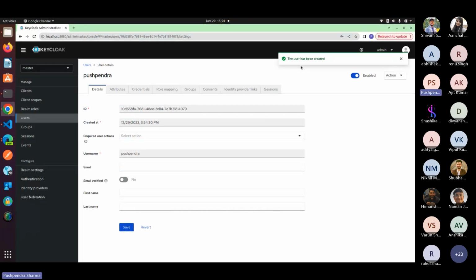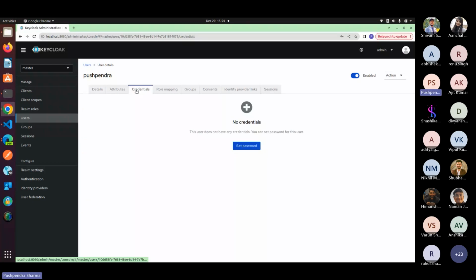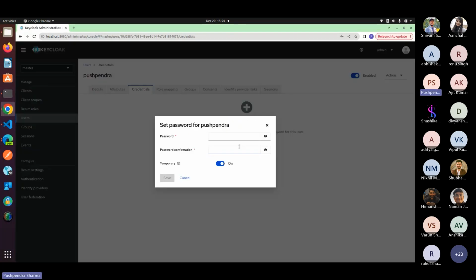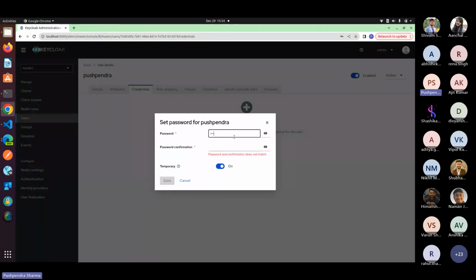The user has been created successfully. Email is not a mandatory field, so we can skip that. To set the password, we have to open the credentials section. Let me paste some password.